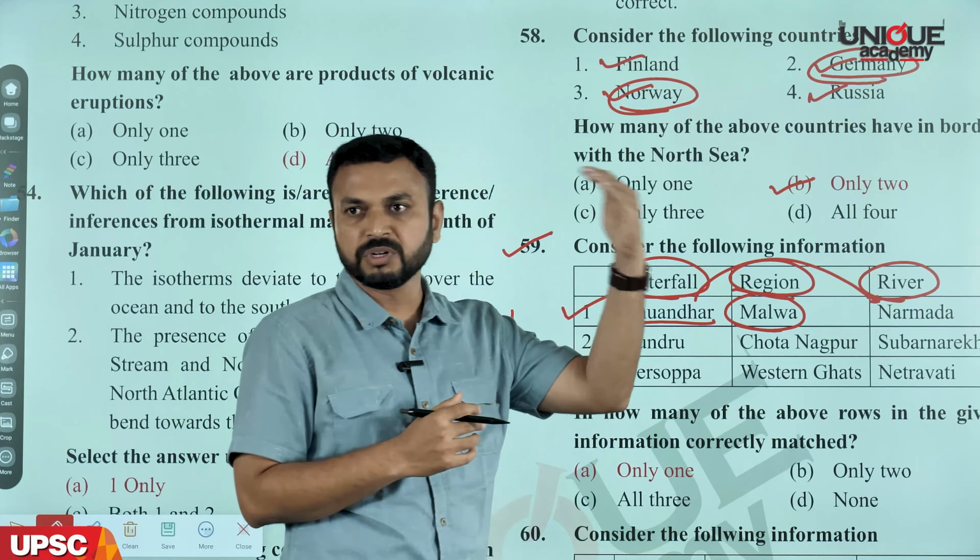With reference to water vapor, which of the following statements is or are correct? Water vapor is a gas and the amount of which decreases with altitude. Now we know that the amount of water vapor present in the atmosphere is called humidity. And what is the source of this humidity? It is nothing but evaporation and transpiration of water from water surfaces and tree surfaces. As we move up in the atmosphere, this water vapor goes on decreasing. So the first statement is correct.